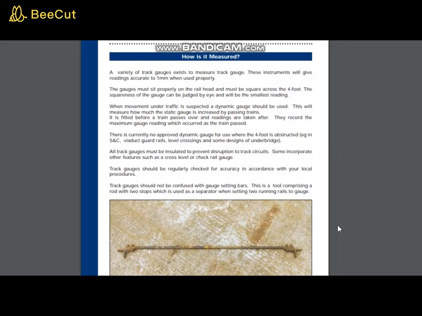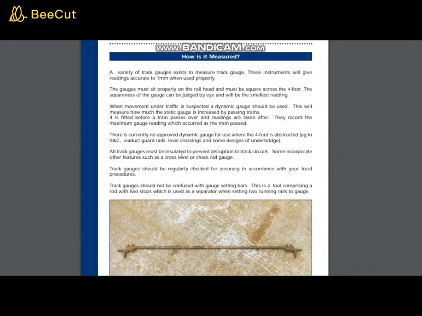A variety of track gauges exist to measure the track gauge. This instrument will give readings accurate to 1 mm when used properly. The gauges must sit properly on the railhead and must be square across the forefoot. The squareness of the gauge can be judged by eye and will be the smallest reading. When movement under traffic is suspected, a dynamic gauge should be used. This will measure how the static gauge is increased by passing trains. It is fitted before the train passes over and the reading is taken after. They record the maximum gauge reading which occurred as the train passed.